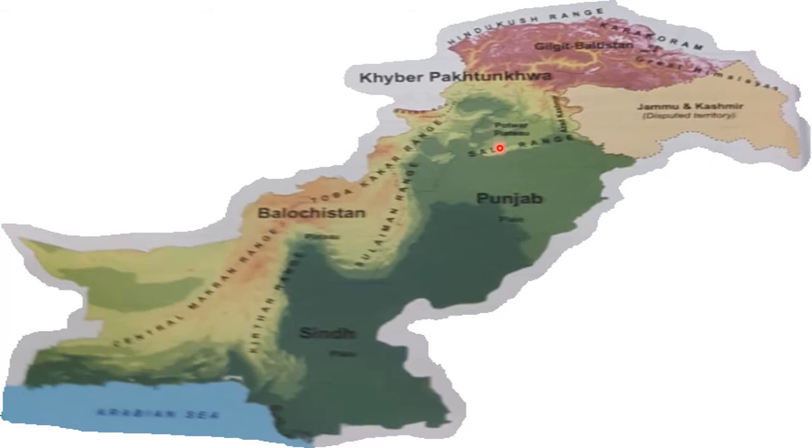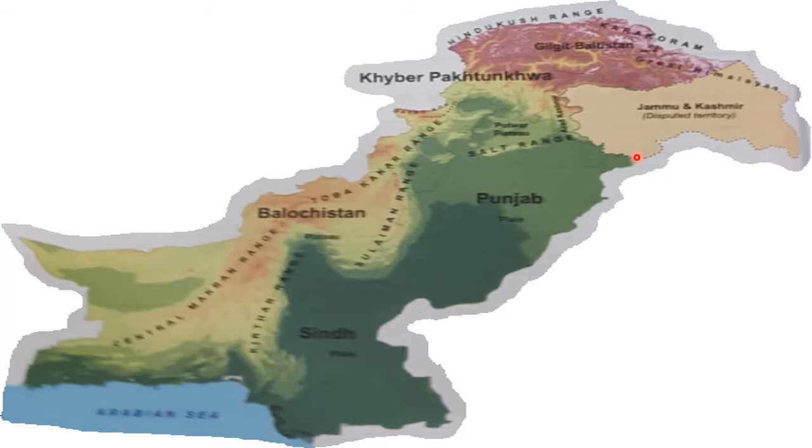Now there are some additional parts. Let's learn about them as well. Here this whole part that you can see is called Jammu and Kashmir. Basically this is the disputed territory. Why do we call it a disputed territory? Because conflict is going on in this part of Kashmir. So that's why it's called disputed territory. It's called Jammu and Kashmir. Pakistan doesn't have this part.